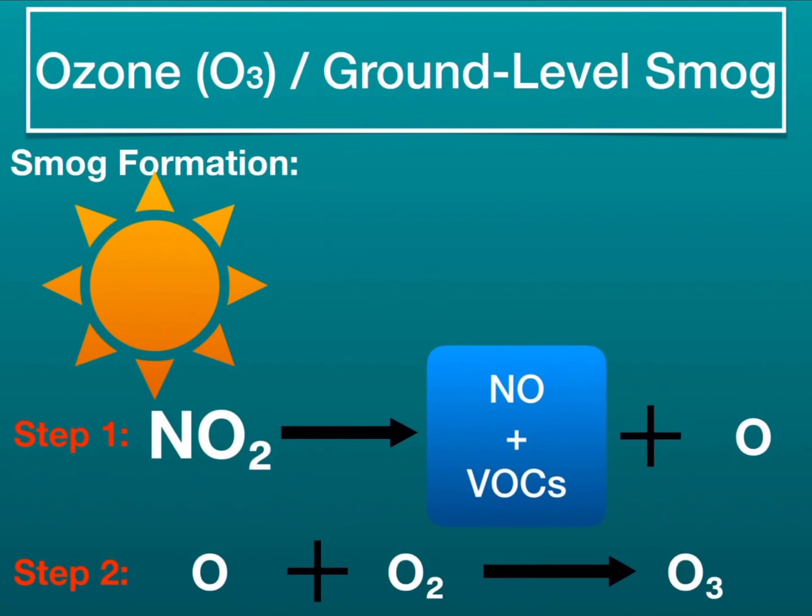In the process represented below, an oxygen atom is broken apart from the nitrogen dioxide to form nitric oxide and a single oxygen atom. The nitric oxide combines with VOCs, enabling the free oxygen atom to react with the oxygen gas in the atmosphere to produce ozone. This excess ozone causes irritation to the respiratory tract and eyes, and is also a damaging air pollutant to plants as it reduces growth and productivity of fruit crops.